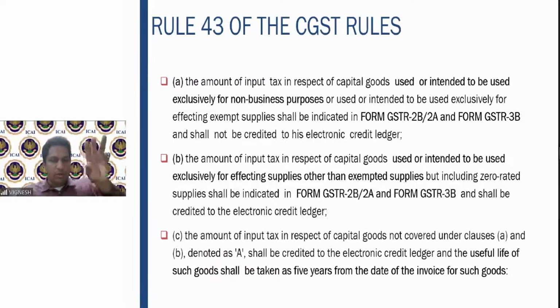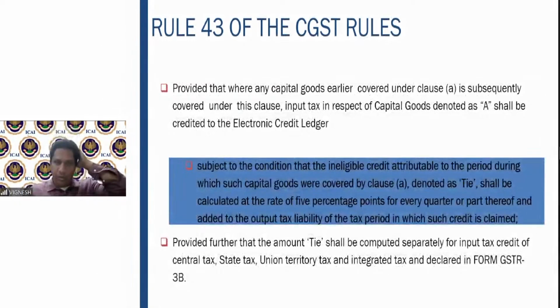That amount you take in the credit ledger, and the useful life of such goods should be taken as 5 years from the date of invoice of such goods. So whatever date of invoice is there, from there for a period of 5 years, you assume it to be the useful life. Provided, now this is very, very interesting.